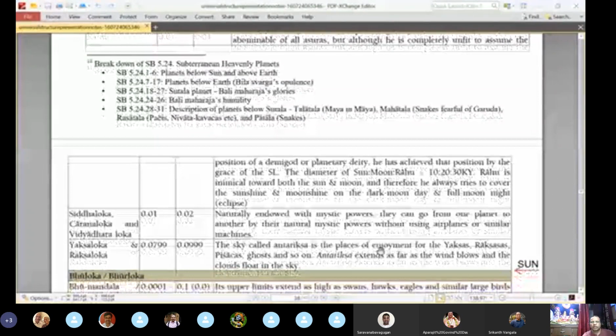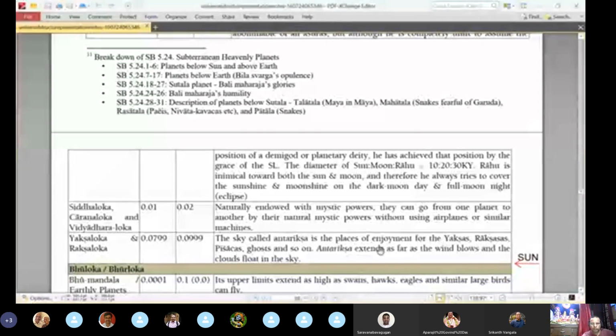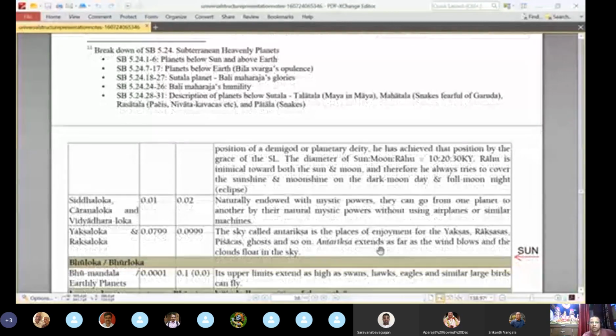Then below that is the Siddha Loka. Siddha Loka, Charana Loka and Vidyadhara Loka are mentioned together, 0.02 million yojanas above the sun. In many places in the Bhagavatam we can see that the Siddhas, Charanas and Vidyadharas assemble in some sacrificial arena, or whenever some glorious activity is happening, and they glorify the Supreme Lord, right?